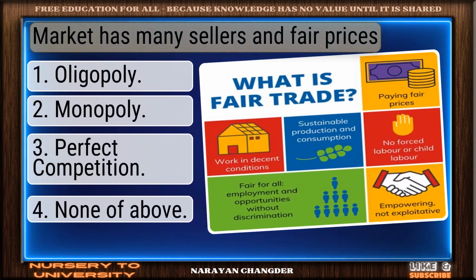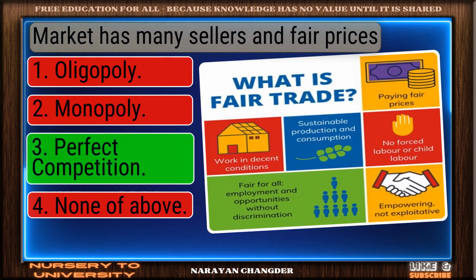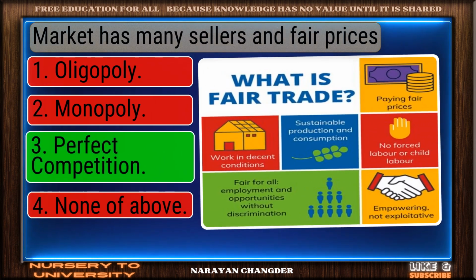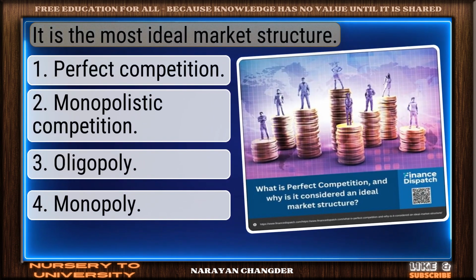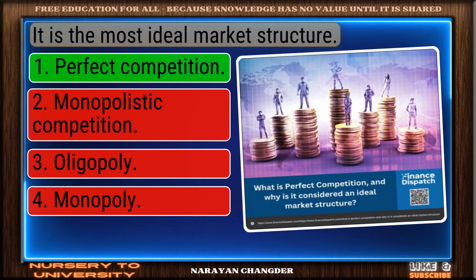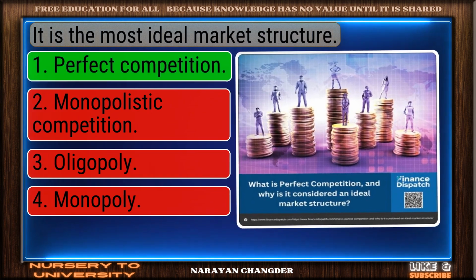Market has many sellers and fair prices. Strong choice. Perfect competition is the right answer. It is the most ideal market structure. Correct. Perfect competition is the right answer.